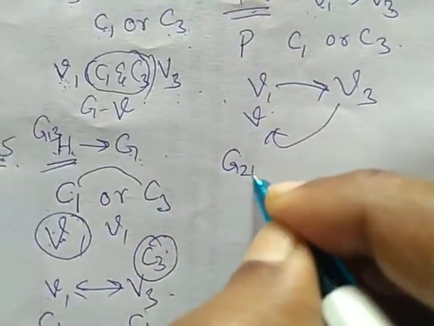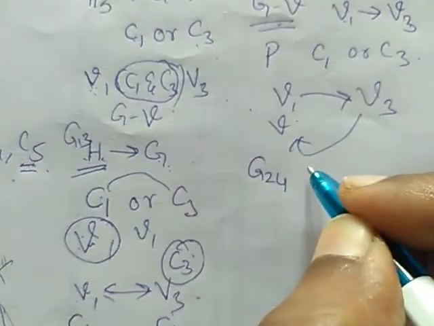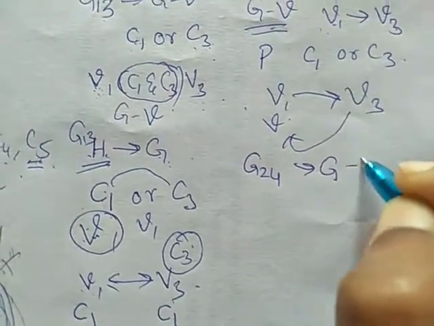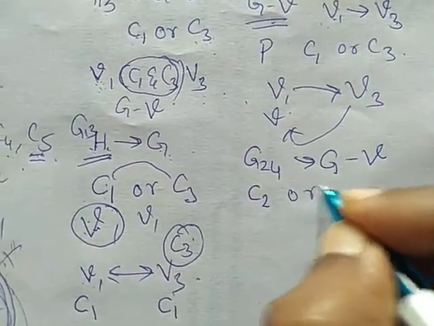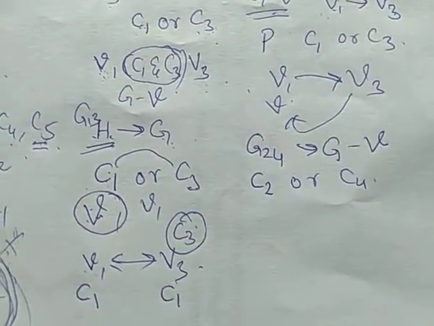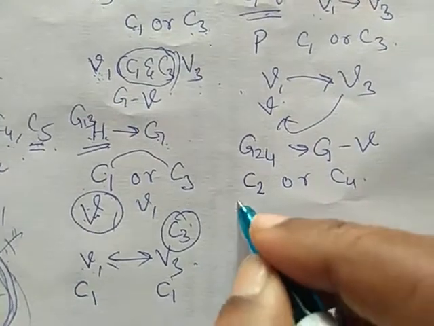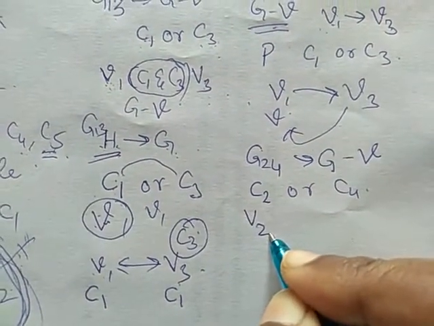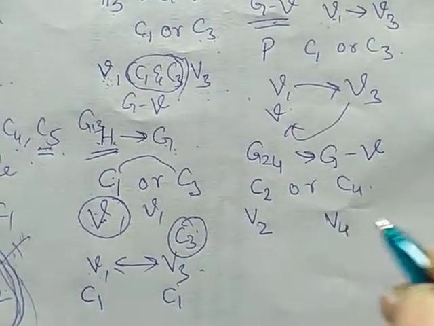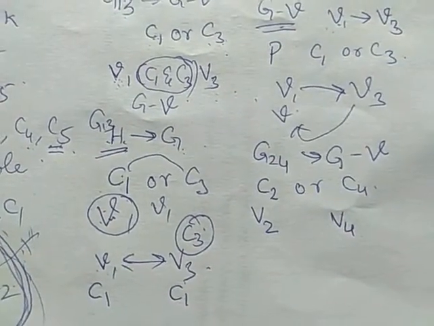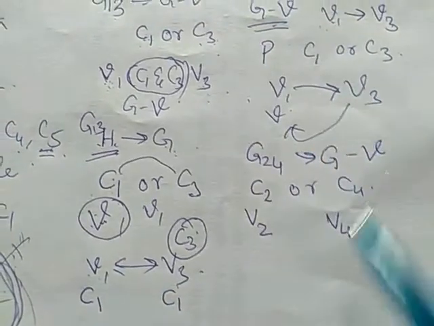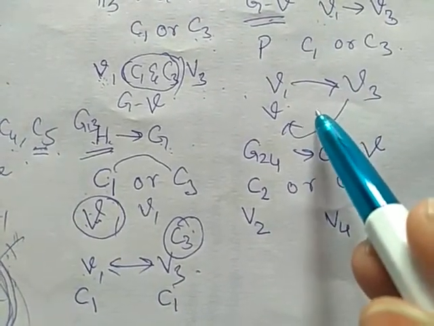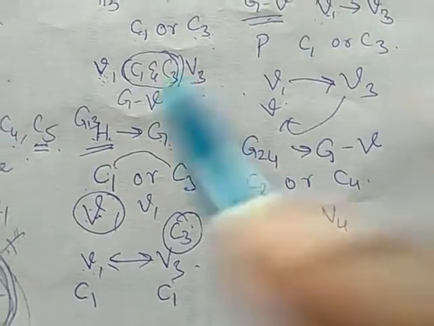Now we are going to consider a graph G24. It is a subgraph of G minus V induced by the vertices colored with C2 or C4, the second color and fourth color. Now V2 and V4 belong to different components of G minus V, because we have already seen this forms a circuit and there does not exist a path between V2 and V4.